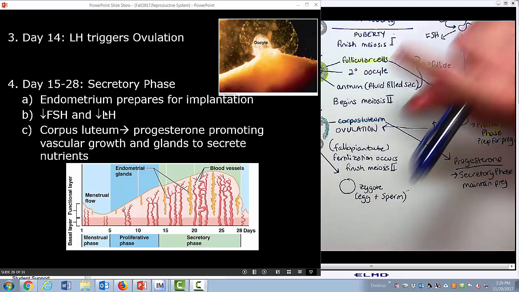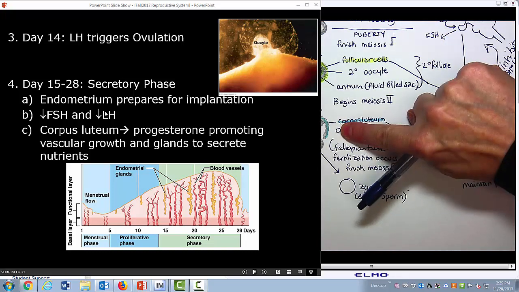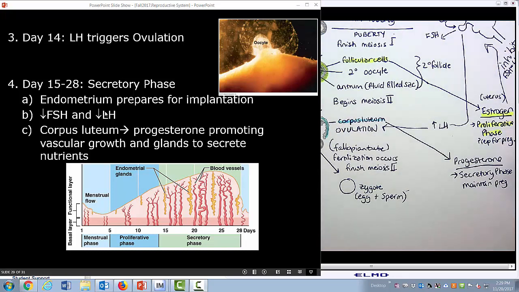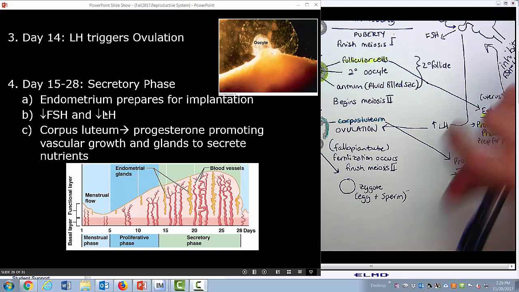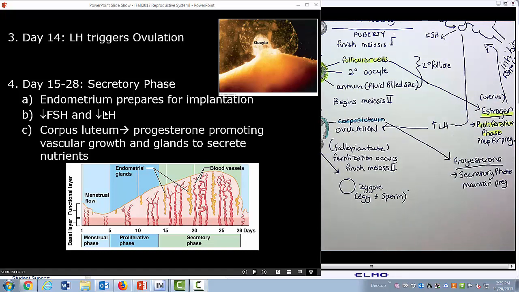Now the corpus luteum here is producing that progesterone, and that progesterone is promoting even more vascular growth and more glands to secrete nutrients into the uterus. Because if that egg is fertilized, it takes a while before it's actually implanted in the endometrium, and we want to make sure that that growing embryo is getting enough food and nutrients in order to maintain itself so that it can implant and we can form the placenta.